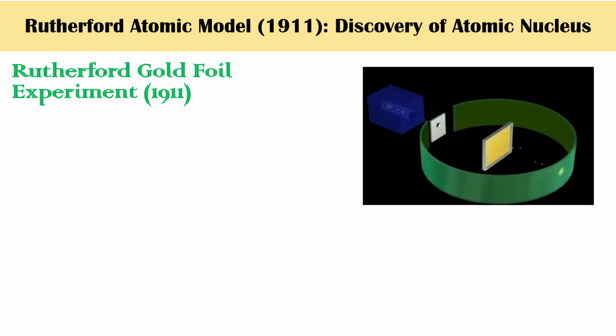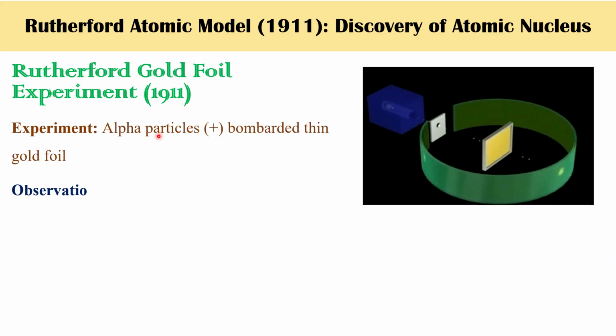Ernest Rutherford performed an experiment in 1911, the gold foil experiment. He fired alpha particles at a thin gold foil. He expected all particles to pass straight through, but he observed that some particles bounced back and some were deflected.